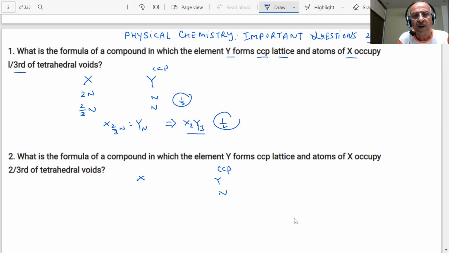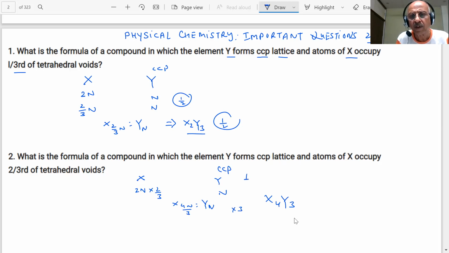If n is the number of atoms, then how many tetrahedral voids will be there? 2n into 2 by 3. So X 4n by 3, Y n. So what it becomes? Multiply by 3, students. X4Y3. So X4Y3. ठीक है?